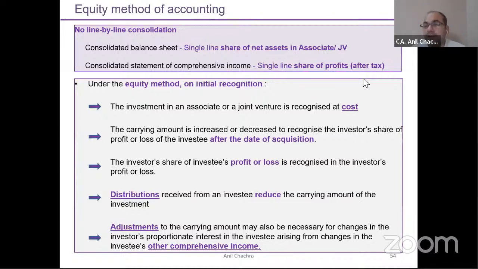If there is any requirement that we need to take. Adjustment means, for example, if there are any foreign exchange fluctuations, if you are having any investments in a foreign associate and you need to translate those into INR, right? So if there is any adjustment, we need to do it. Otherwise, it is not required. So on a simple basis, the post-acquisition share of profit, including other comprehensive income, we need to take and add into our investments under this Ind AS 28 accounting.